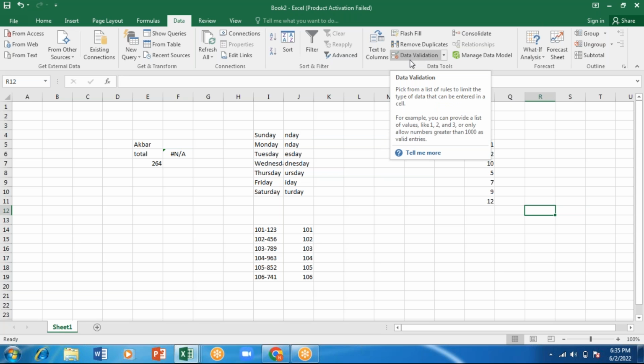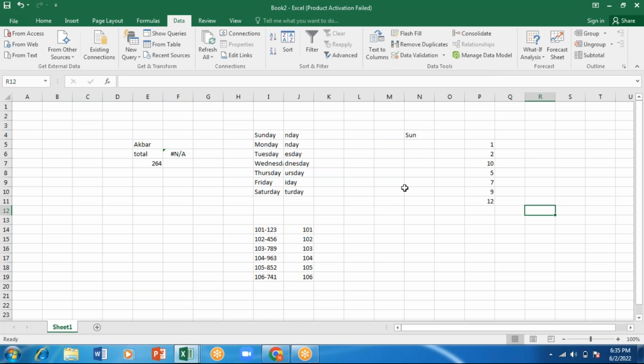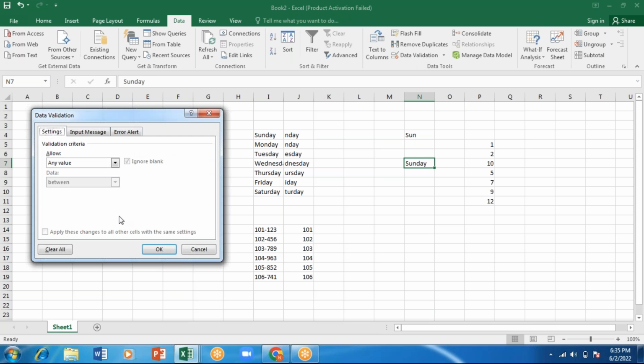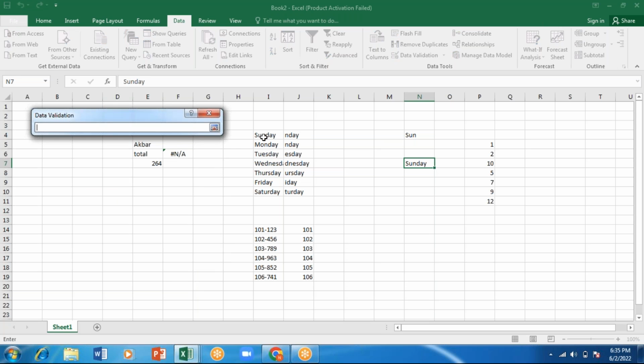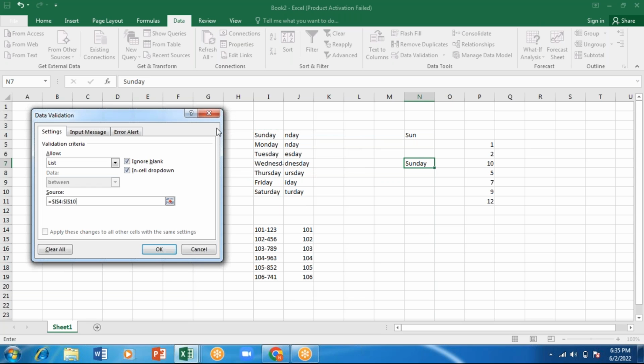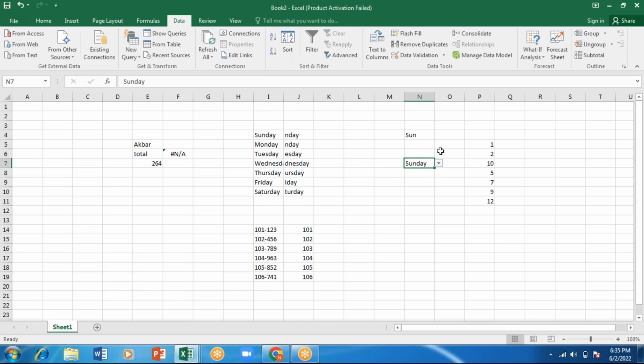So data validation, this I've already shown you. For example, here I'll just give Sunday. For this, I want to select the different days. For that, I'll go for data validation. Any values, if you want numbers, list, anything, I'll select as list. Where is my source of information? This is the place. Then I'll click on OK. So now see, I'm getting a drop down menu. When I click on this, I can select whatever I want. It is used for product names. I've shown you this in yesterday's class. Grouping and ungrouping also I've shown.